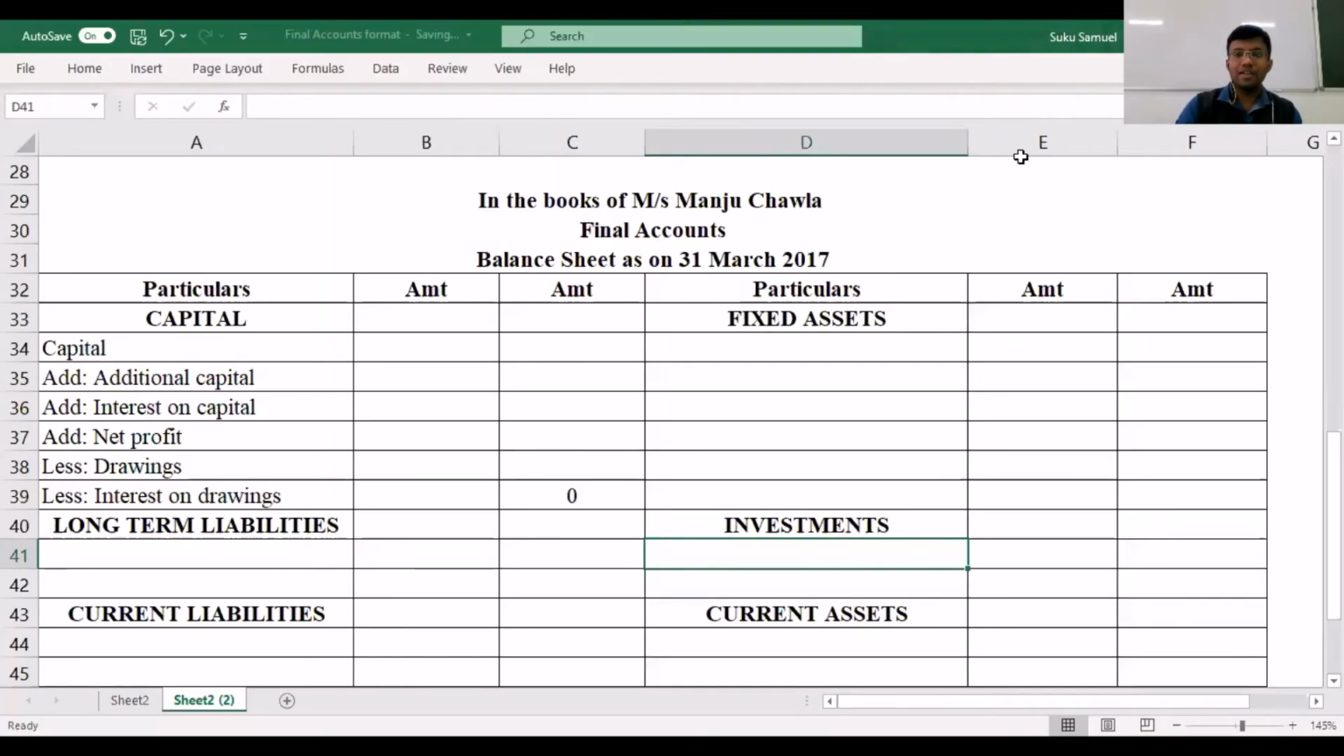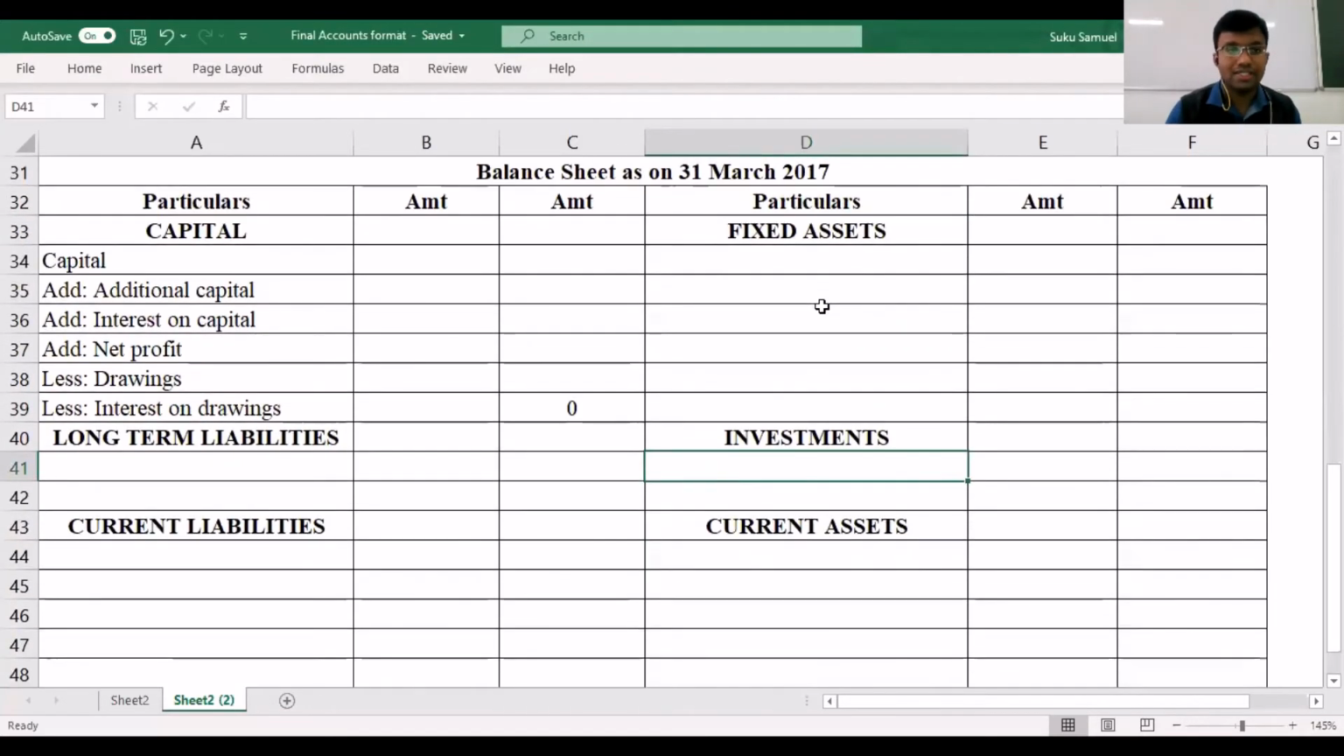The final statement that we would be preparing is the balance sheet, and the balance sheet is the statement which represents the financial position of your firm. So let's start off with the preparation of the balance sheet. You will have to start off with capital.